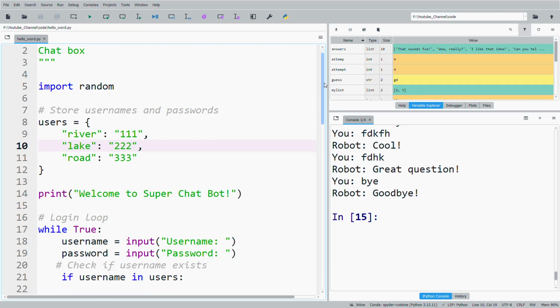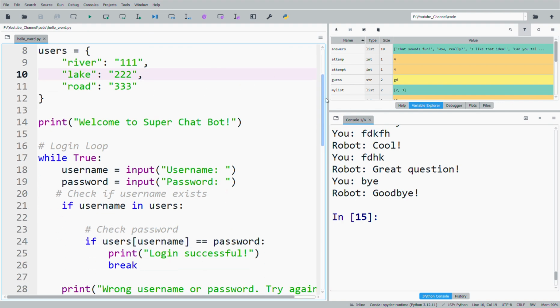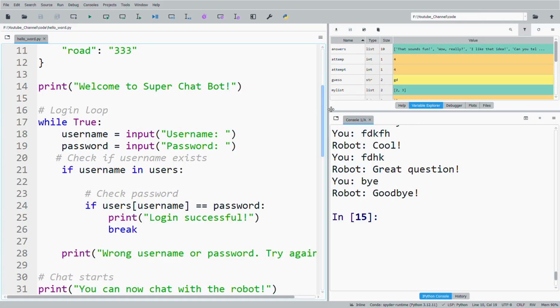So we have 3 users. We use a dictionary to store the usernames, river, lake, road, and their passwords: 111, 222, 333.